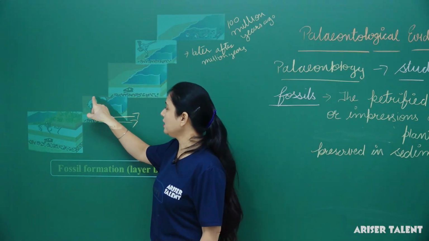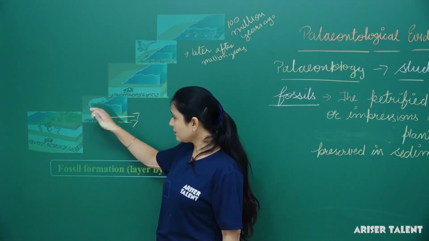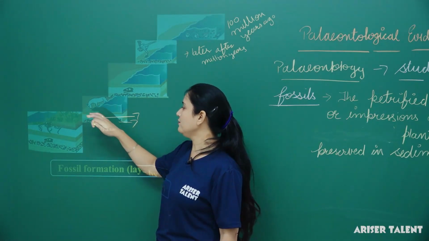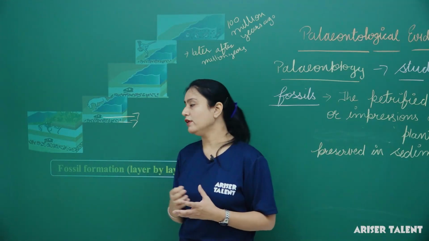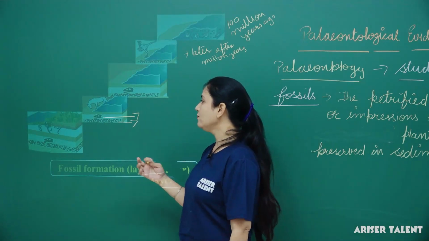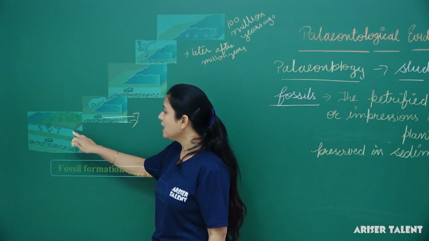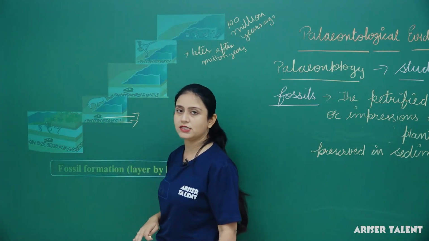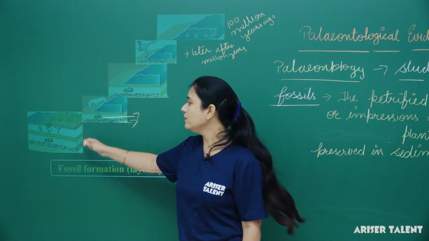The horses, when they died, got buried on the upper layer above the dinosaurs. Again the sand will accumulate and slowly form the layers of fossils. In the last picture, we can see the layers of fossils present in the layers of soil or earth.